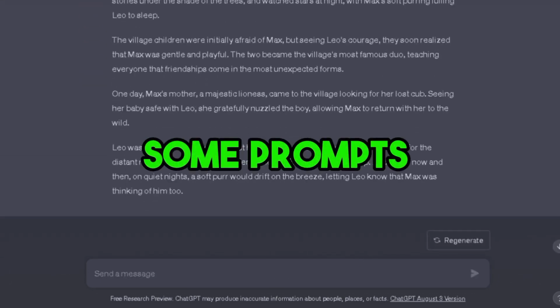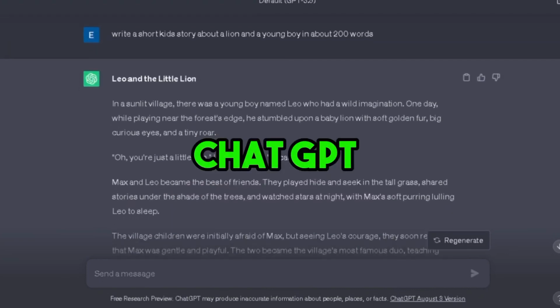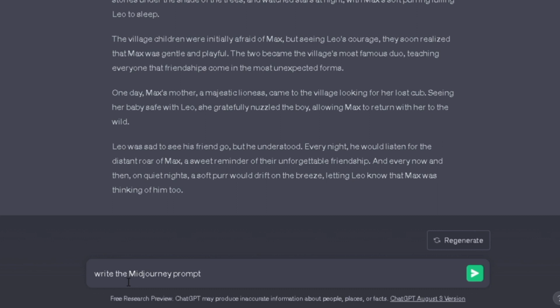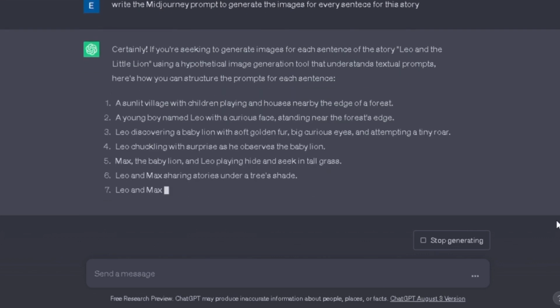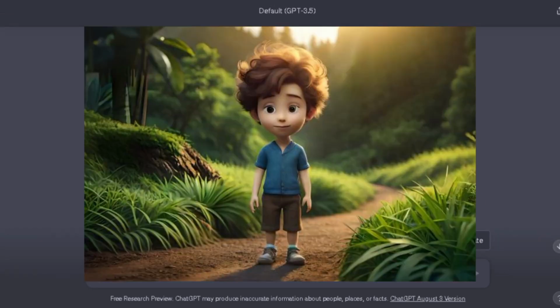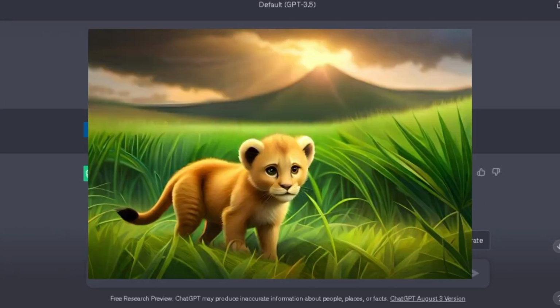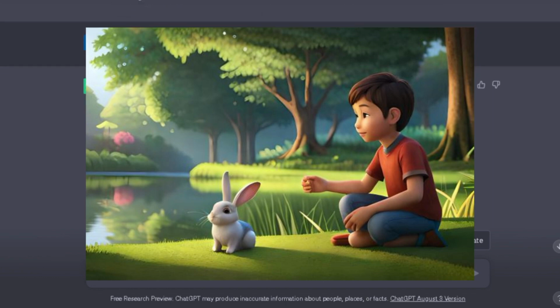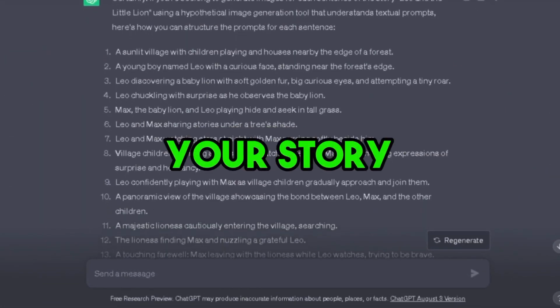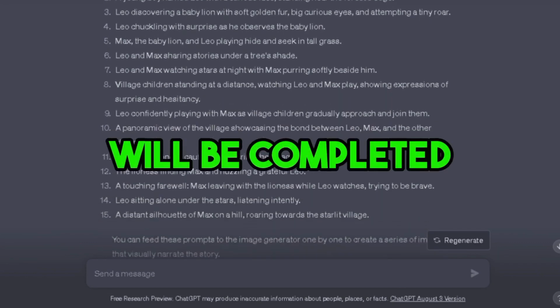Now we need some prompts to generate images. ChatGPT will help us to get some prompts. Just write the Mid-Journey prompt to generate images for every sentence for this story, and hit enter. As you can see, we have got some prompts to generate AI images, but this prompt is not enough to get these types of results. You have to add some secret prompts. I will show you everything as a bonus tip, so don't skip any part of this video. When you have generated your story script, your step number 1 will be completed.